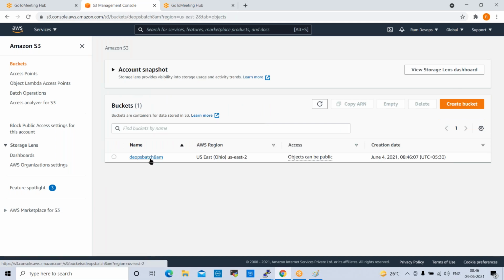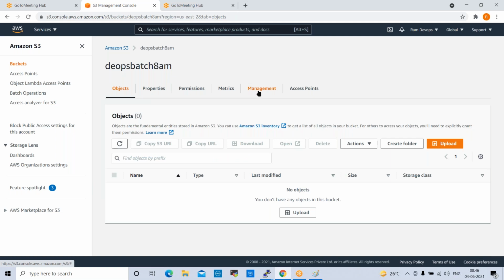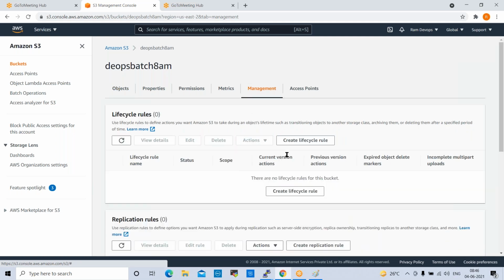So normally, how do we configure Glacier? Open this S3 bucket, go to Management, and click on Create lifecycle rule. Normally we don't push data manually. We create lifecycle rules and enable them. In time, as per the rule, the data will be moved to Glacier. So through rules only we move the data from S3 bucket and different storages to Glacier. Let us click on create lifecycle rule.